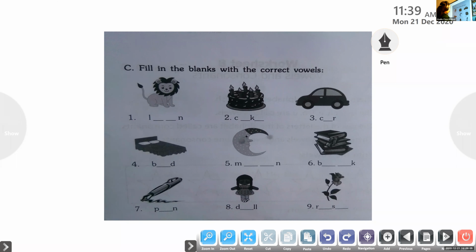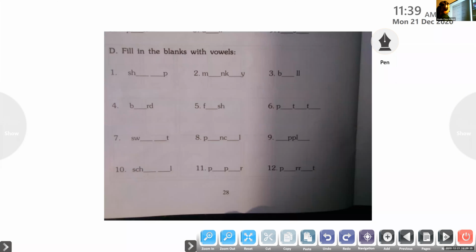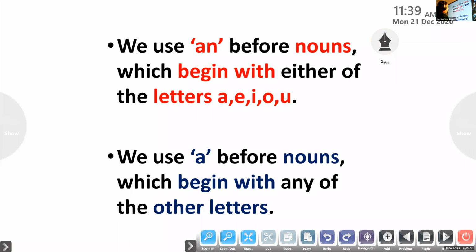Rishan, unmute. Try number 8. Sit properly, Rishan. D-O-L-L. Very good. Thank you. Maithili, unmute. Number 9. R-O-S-E. Rose. Very good. Okay. The same way, question number D also has to be done. We have already done it. So we will just skip that. Okay.